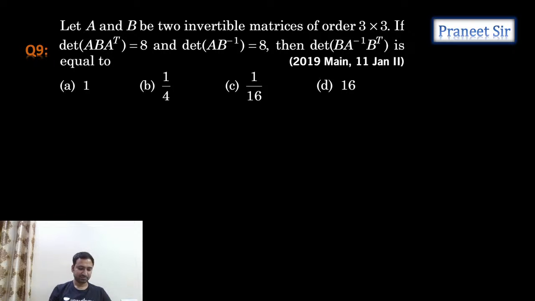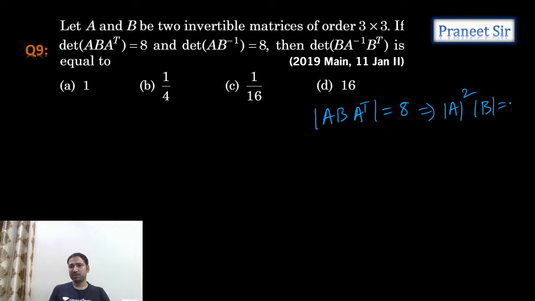Next question, guys. A and B are two invertible matrices of order 3 cross 3. If determinant of AB A transpose is 8. So det AB A transpose is given as 8, guys. From this, can I say that det A into det A transpose, see, det A transpose is also det A, into det B is equal to 8? Can I write it like this? Okay, we got it. This is for 2021, guys. 2022 also you can listen, no problem.